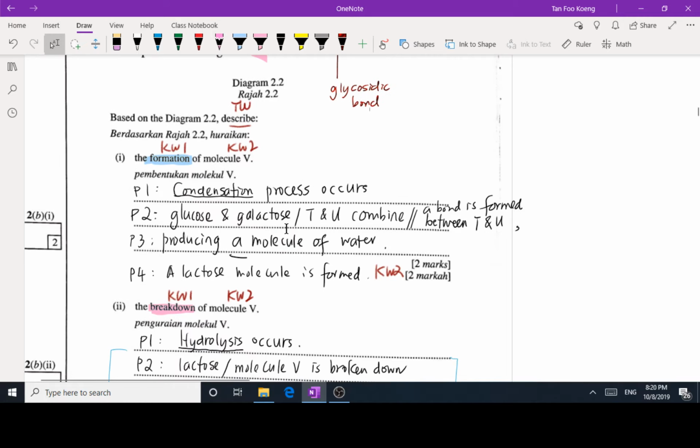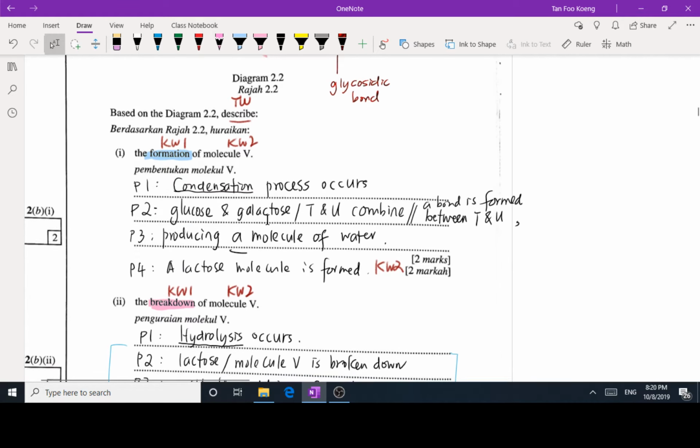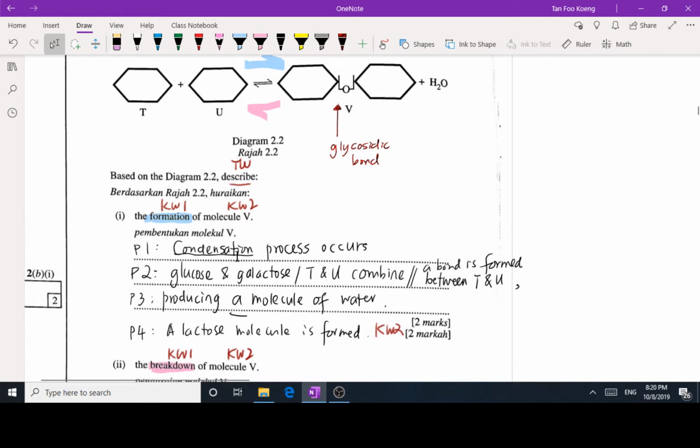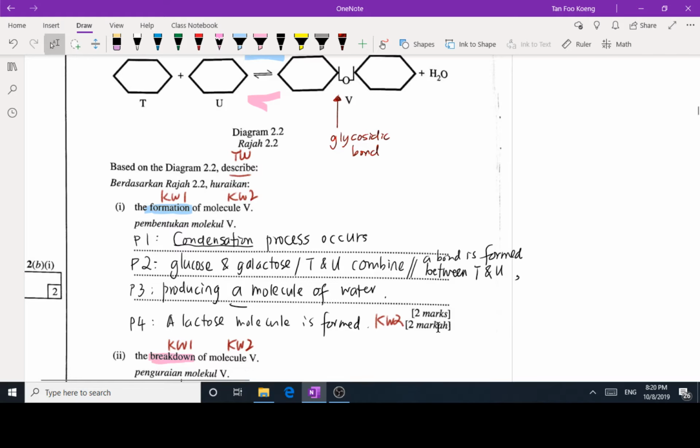Now, like P2, if you label T and U, you actually get 1 point as well. All right, base your answer on this diagram. T and U combine to form a bond that forms a molecule known as lactose, and this process produces a molecule of water. So this is how you get the 2 marks.